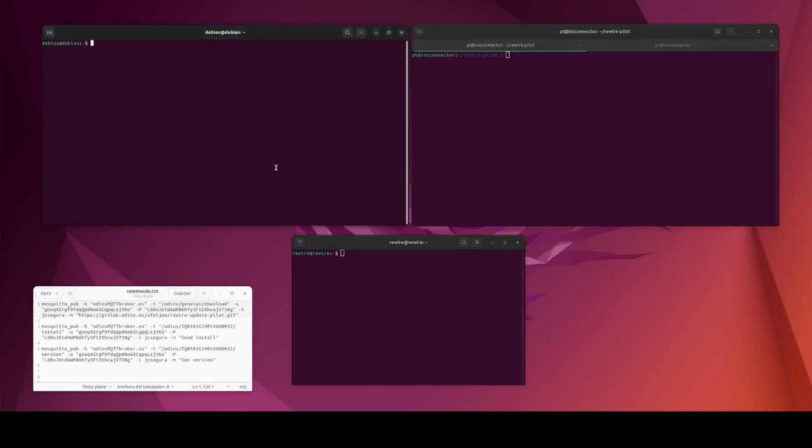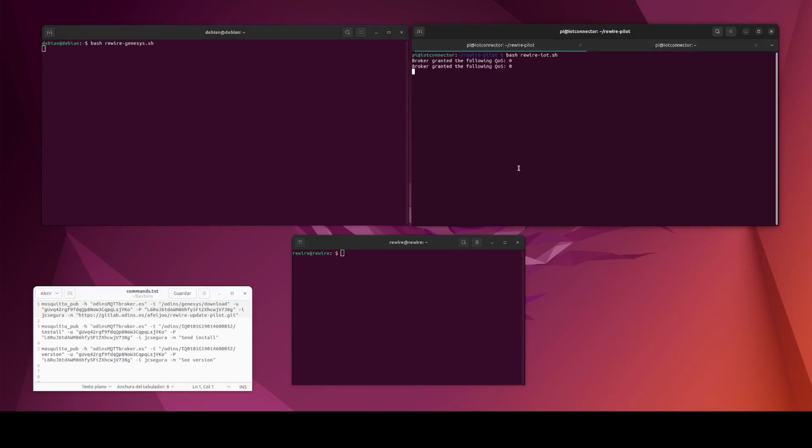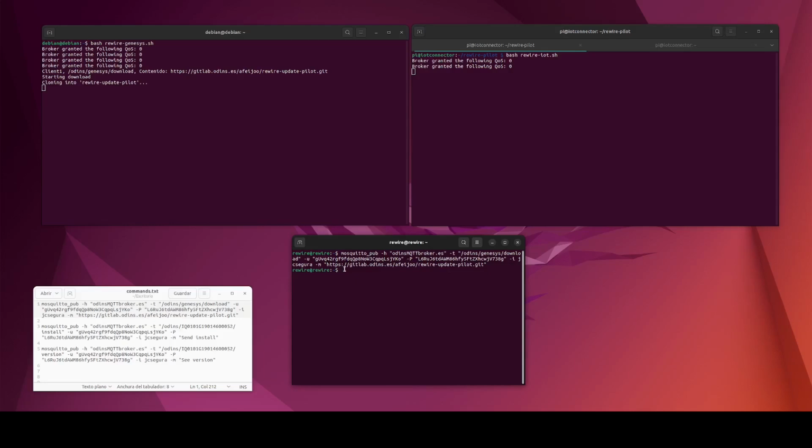For smart cities, it's common to remotely update the device in order to add or modify its functionality. In the upper left terminal, we have the Genesis 2 output. The upper right terminal is the Odin's end device output. And in the lower terminal, we simulate being the system admin, publishing commands toward the end device. Here, the admin publishes the command to initiate the download of the update package on the REWIRE Genesis 2 board.